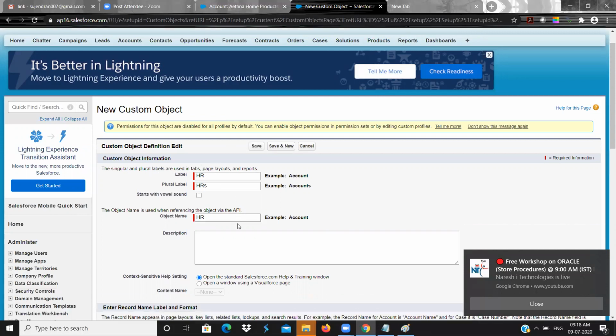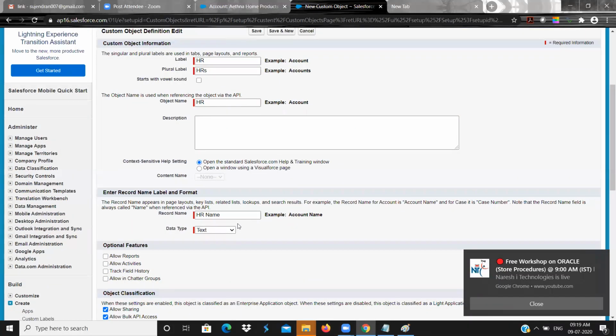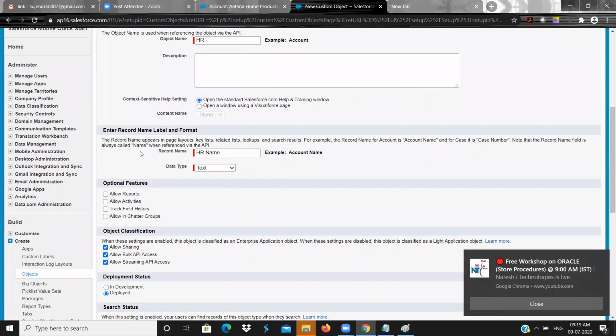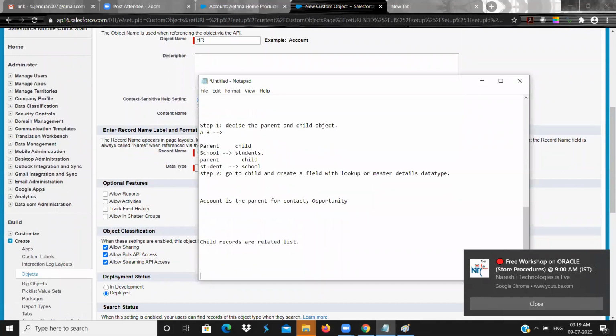So what else do you have? By default, whenever I create an object, 4 fields are created automatically.